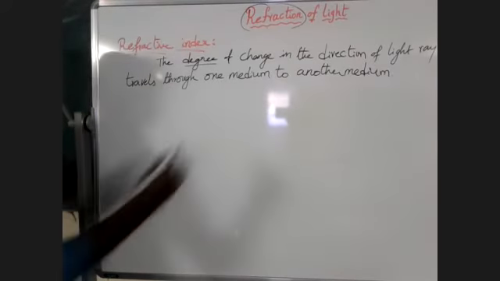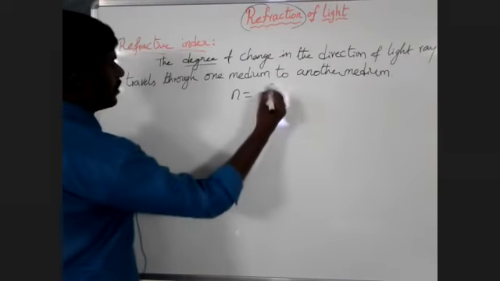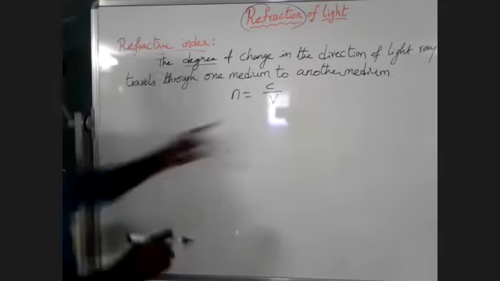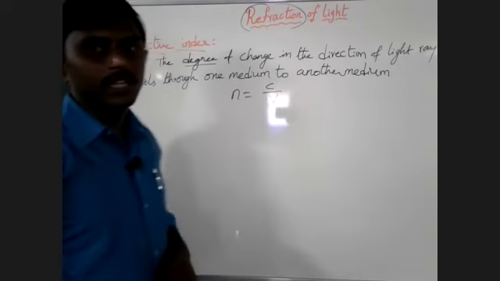Here we have to remember one more point. We know that absolute refractive index means the speed of light in vacuum by speed of light in medium.